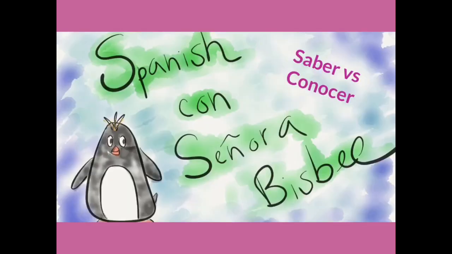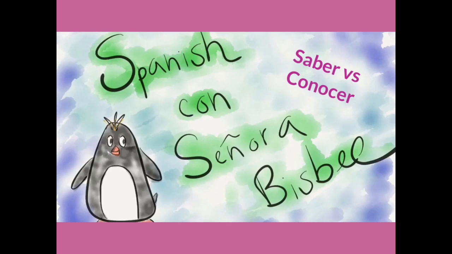Alright, and that's saber versus conocer. It's pretty simple. Step 1, make sure you know the conjugations of each of these verbs. Remember, in the present tense, they both have irregular yo forms, but everything else is normal. Step 2, know when to use each verb. So remember that saber, we use it to know facts and information, so memorizable things. We use it for to know that, and we use it to say to know how to do something.